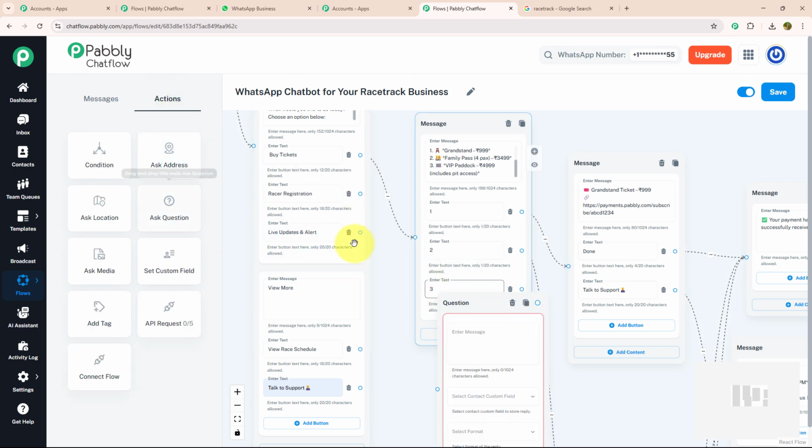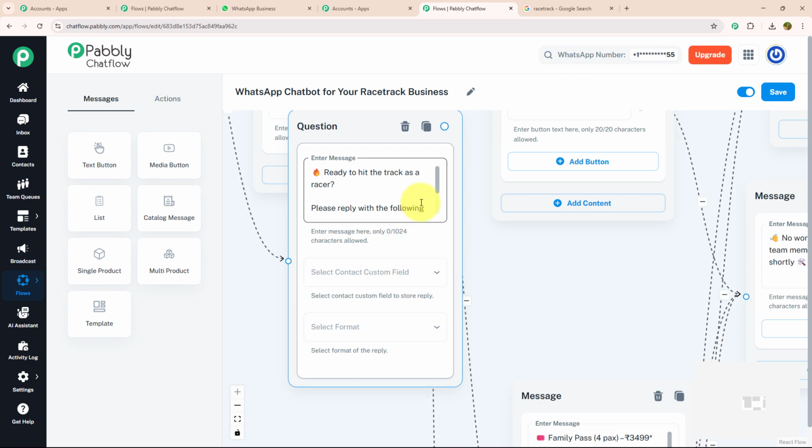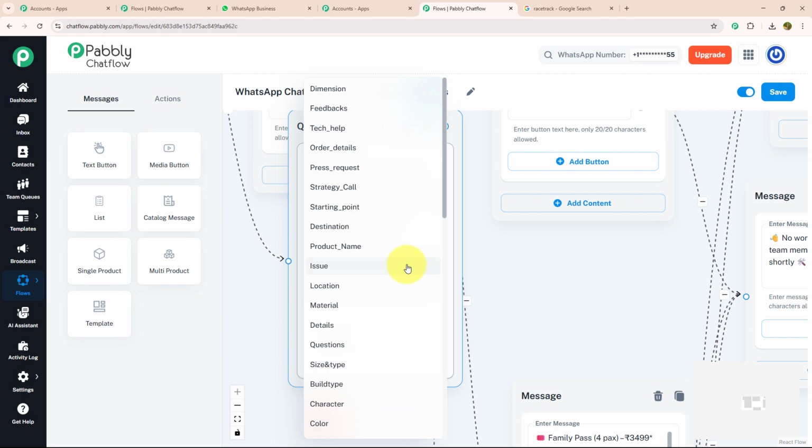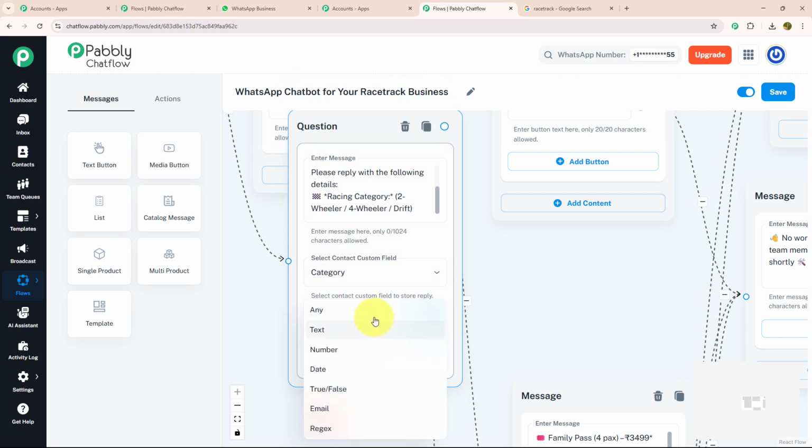For that, I'm going to drag and drop the ask question box, connect it with my action button and enter my message. Ready to hit the track as a racer? Please reply with the following. Number 1, racing category: 2-wheeler, 4-wheeler or drift. I'm going to select my contact custom field as category and my format as any.